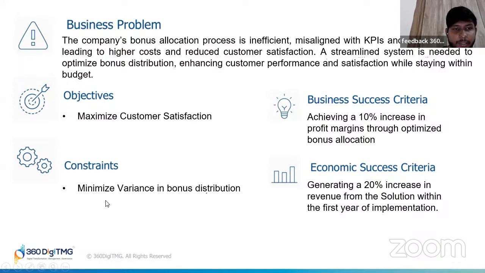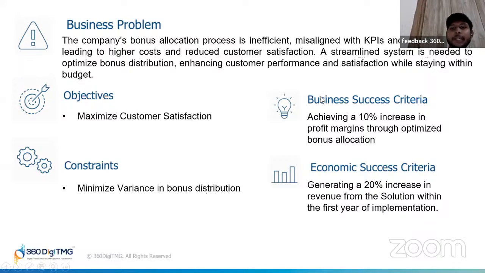And the constraint was to minimize the variance in bonus distribution, meaning fairness in how bonuses are allocated among customers, given varied levels of engagement, like betting history, geographic factors, all of these factors. And we had our business success criteria and economic success criteria.